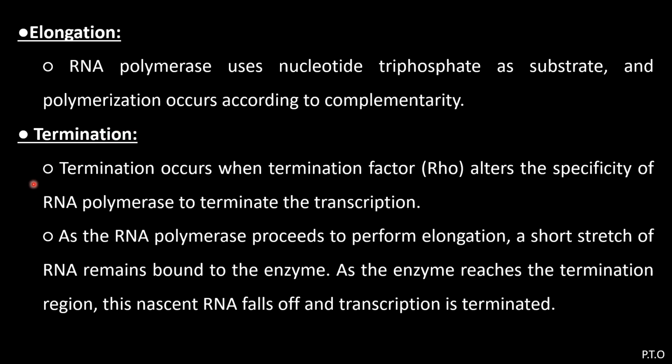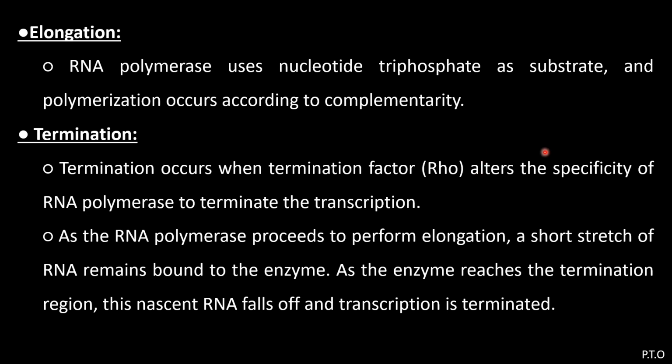Next, the third step is termination. Termination occurs when termination factor, Rho factor, alters the specificity of RNA polymerase to terminate the transcription. As the RNA polymerase proceeds to perform elongation, a short stretch of RNA remains bound to the enzyme. As the enzyme reaches the termination region, this nascent or newly formed RNA falls off and transcription is terminated.